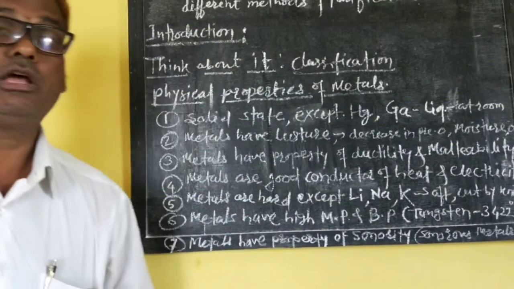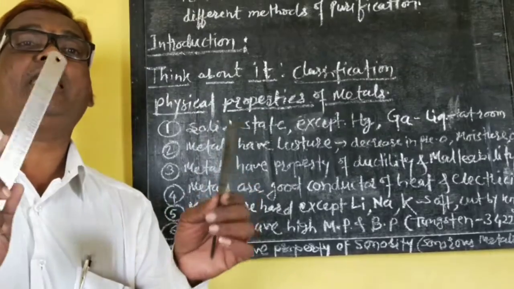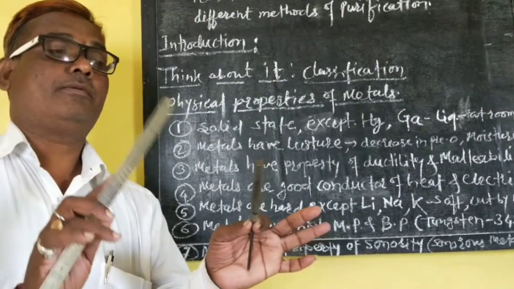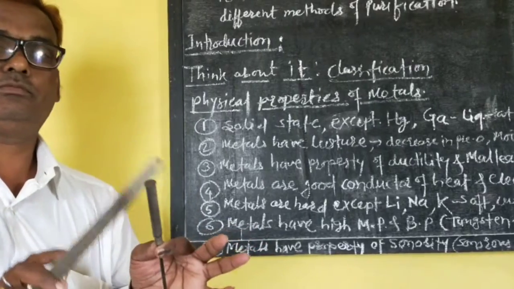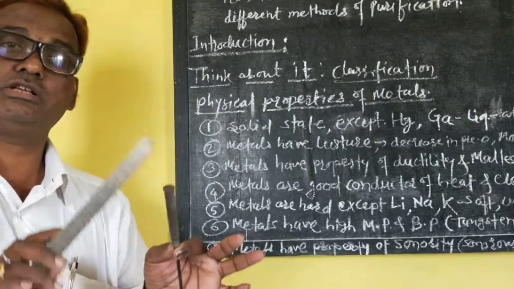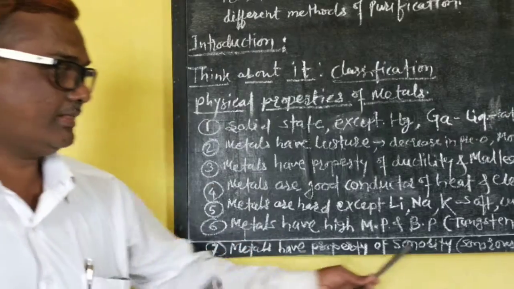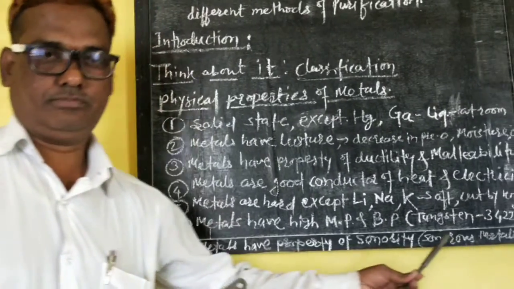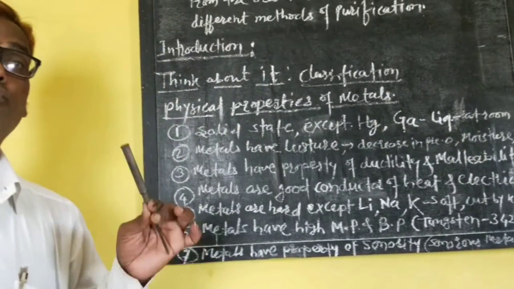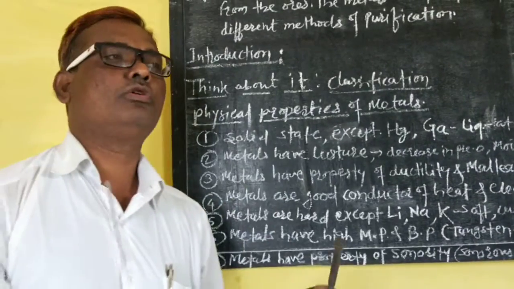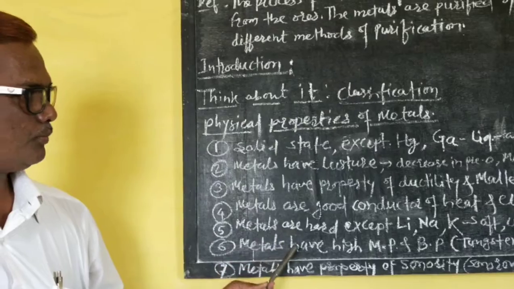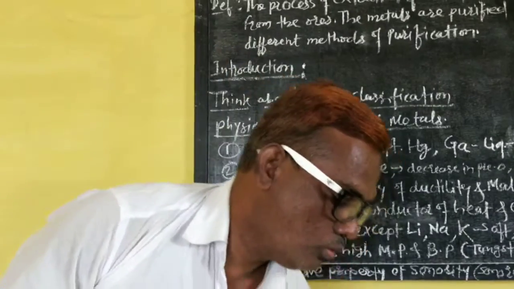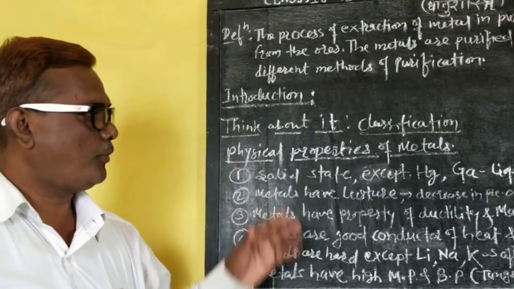Now the seventh property: metals have the property of sonority. Sonority means if two metals are struck, there is a sound produced. Then they are called sonorous metals. The metals which produce sound are called sonorous metals. So these are all the properties. Now we are stopping here.